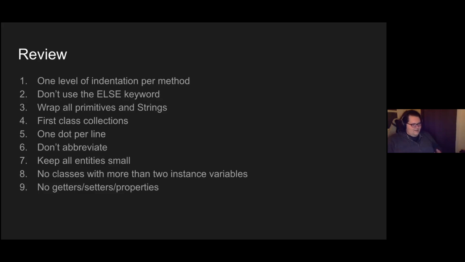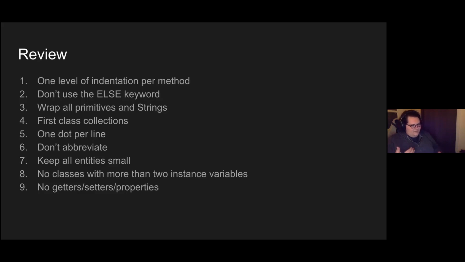1 dot per line, so we're not reaching across classes inside of the class we're calling. Don't abbreviate. Keep all entities small so that we have classes that do one specific thing.